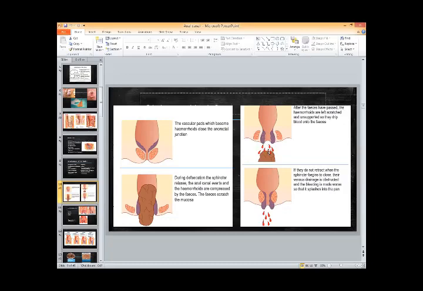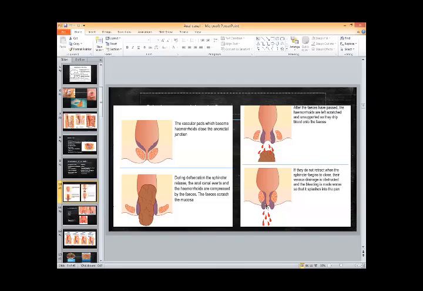And once the stool is passed, normally this anal cushion will retract back upward into its normal position, and the sphincter will tighten and close the anal canal. There won't be any bleeding there. But sometimes the cushion remains downward in a prolapsed position, especially when they have increased in length, or they have been dragged down for a significant length.